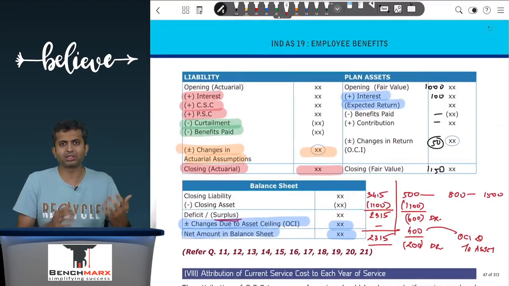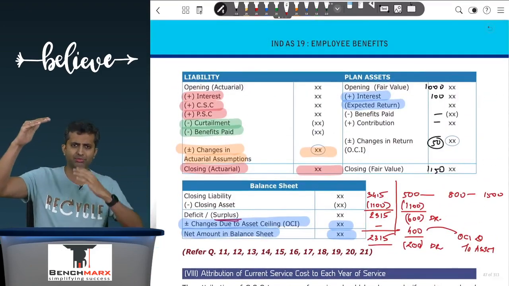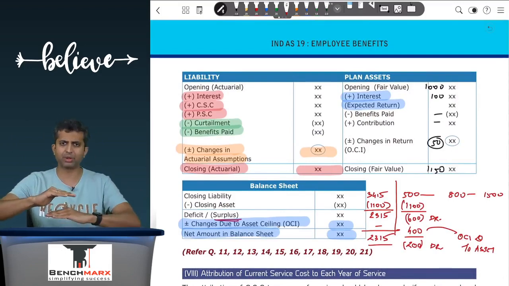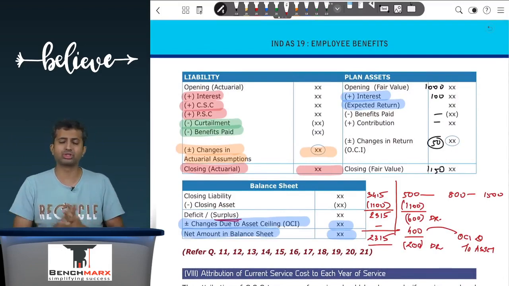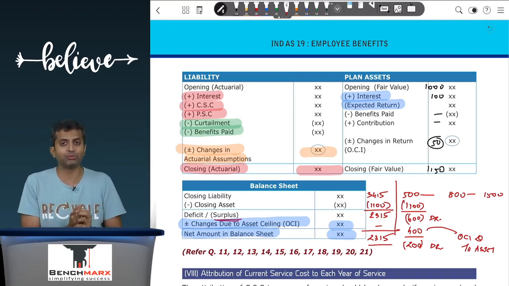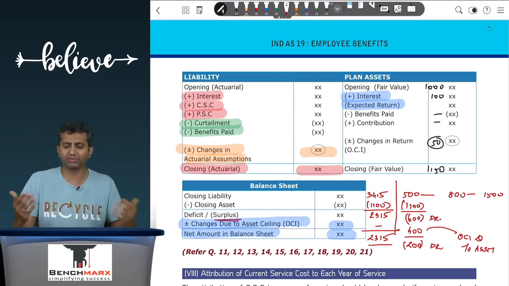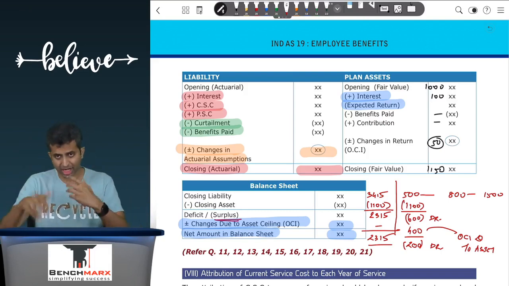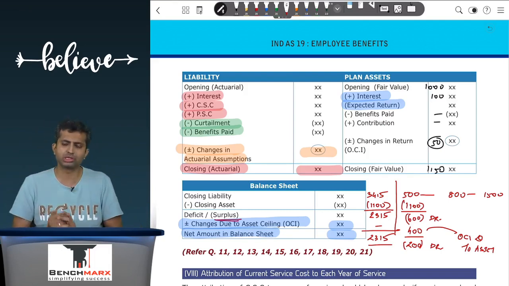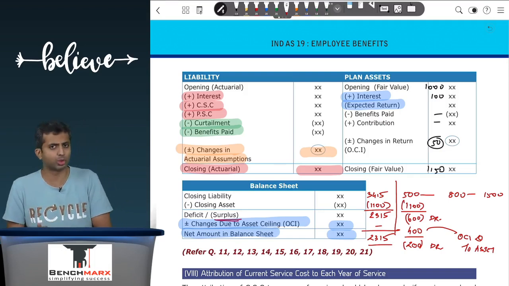Then when you are preparing the liabilities, your opening liability as per actuarial valuation increases due to the interest on the liability plus the current service cost plus the past service cost, plus or minus the changes in actuarial assumptions, less the benefits paid, less curtailments if any, will give you the closing. On the assets, it's very simple. Opening plus expected return plus contributions minus benefits plus or minus changes in return, which go to the OCI, and hence you get the closing fair value.